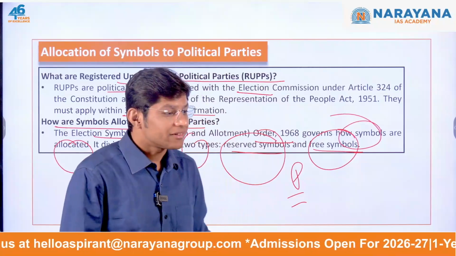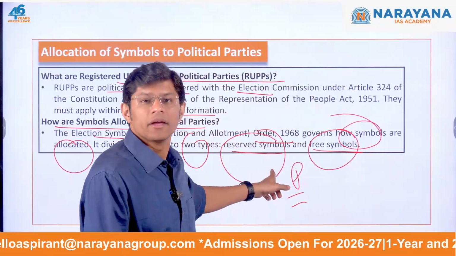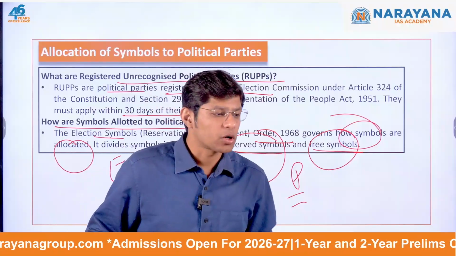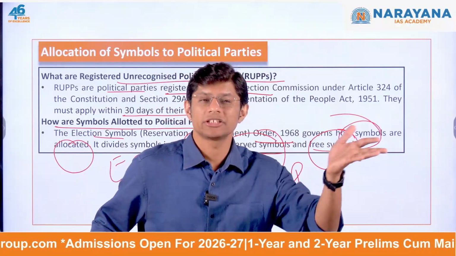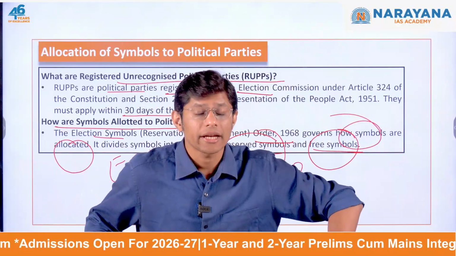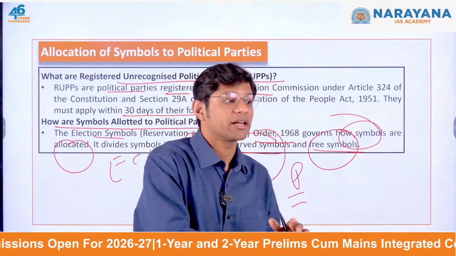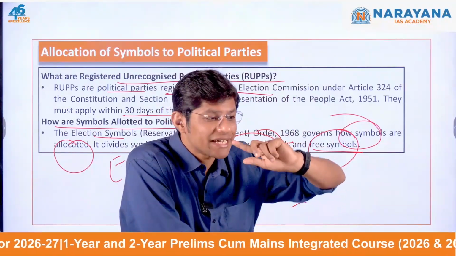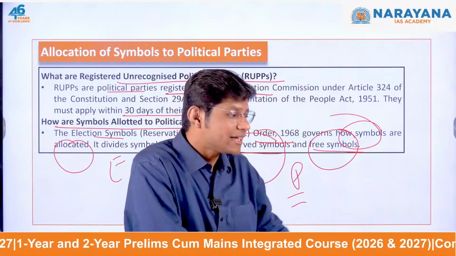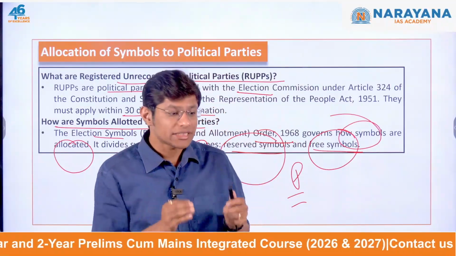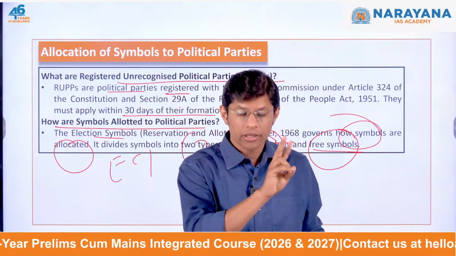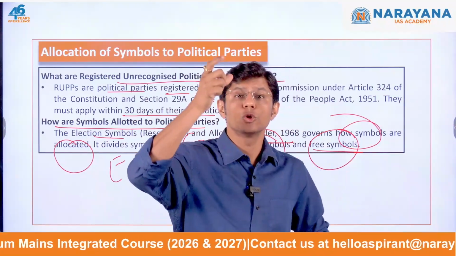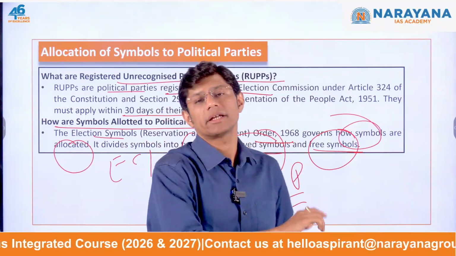Now, talking of the reserved symbols. These symbols are given to recognized national or state political parties like BJP and Aam Aadmi Party. And in case there is a split in a recognized political party, as happened with the Shiv Sena, which is a state political party in Maharashtra, then it is the Election Commission of India that decides which faction, of the two or three factions, will keep the original symbol of the political party.